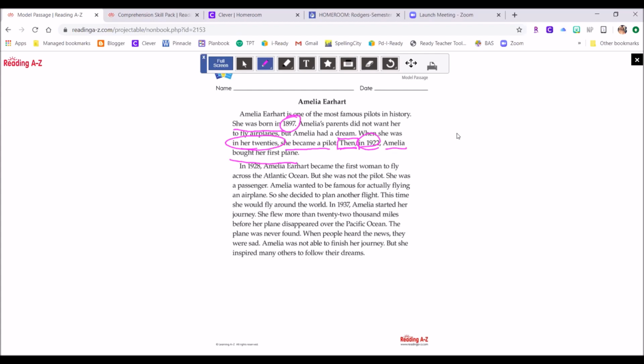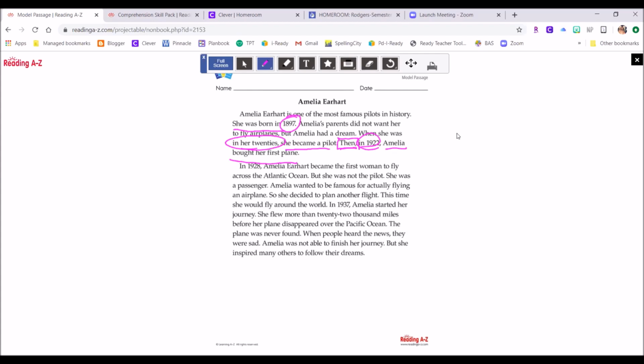In 1928, Amelia Earhart became the first woman to fly across the Atlantic Ocean, but she was not the pilot. She was a passenger. Amelia wanted to become famous for actually flying an airplane, so she decided to plan another flight. This time, she would fly around the world. In 1937, Amelia started her journey. She flew more than 22,000 miles before her plane disappeared over the Pacific Ocean. The plane was never found. When people heard the news, they were sad. Amelia was not able to finish her journey, but she inspired many others to follow their dreams.